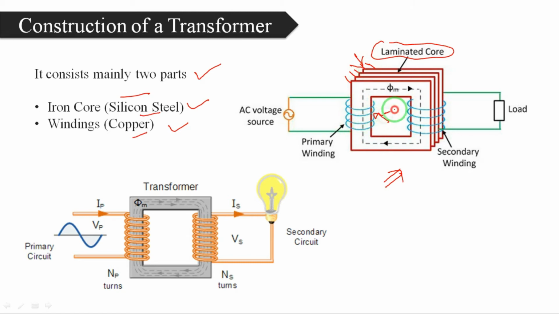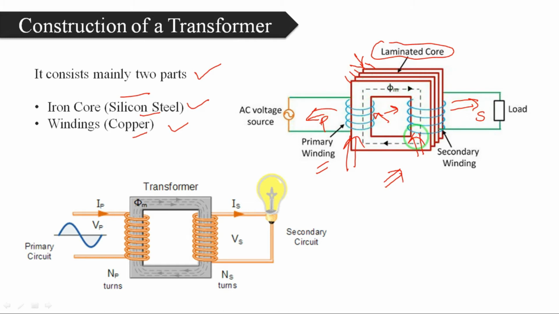So this is the winding, this is also winding. These are the windings. So which one is called primary winding? See here, I wrote here this is primary winding because this winding is connected to the source. So I am saying that the winding which is connected to the source is called primary winding, and the winding which is connected to the load is called secondary winding. So this is primary winding, this is secondary winding.